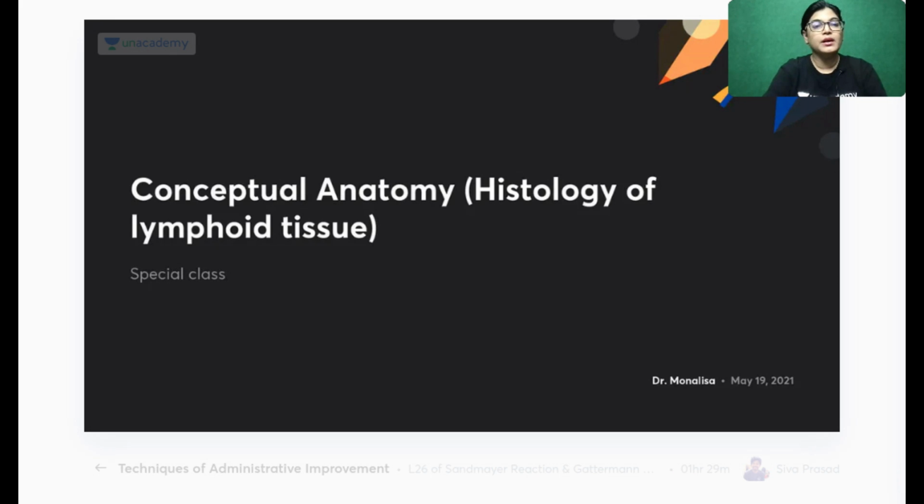Meanwhile, everyone will join. Before starting, today's topic in conceptual anatomy is the histology of lymphoid tissue. I would like to cover the histology of lymphoid tissue today, but I think I will be able to cover the spleen and lymph node. Firstly, I will give you a general brief about what the lymphoid structure is.